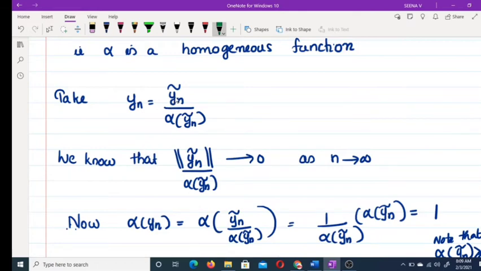We know that the norm of ỹ_n / α(ỹ_n) tends to 0 as n tends to infinity.